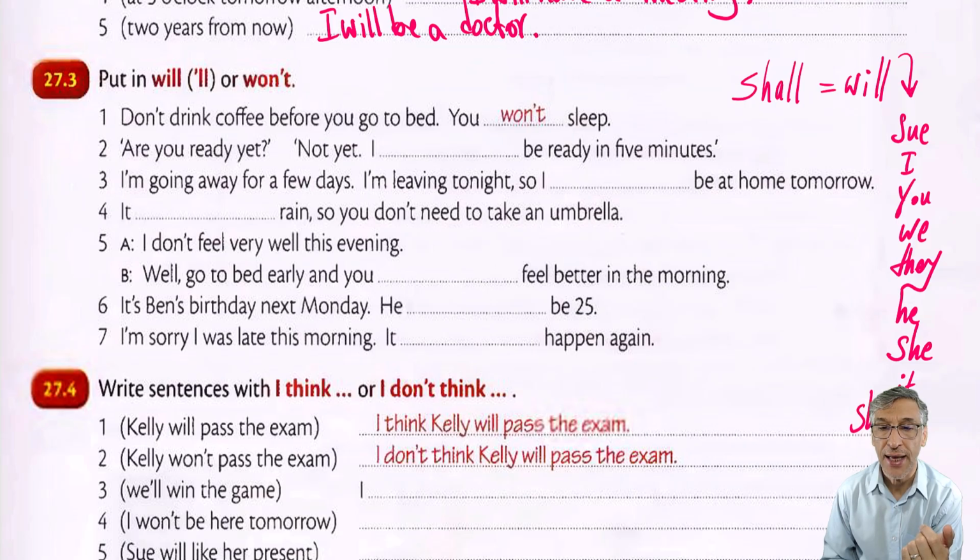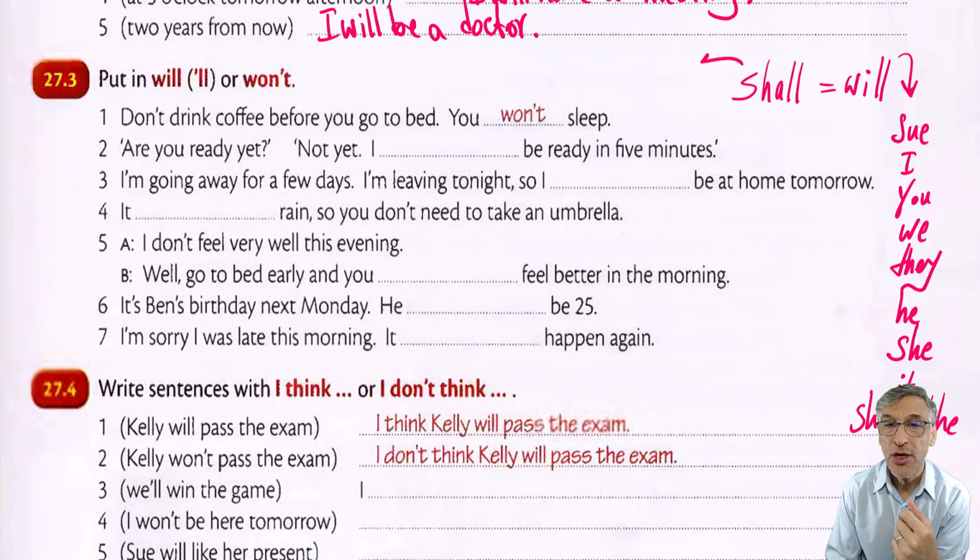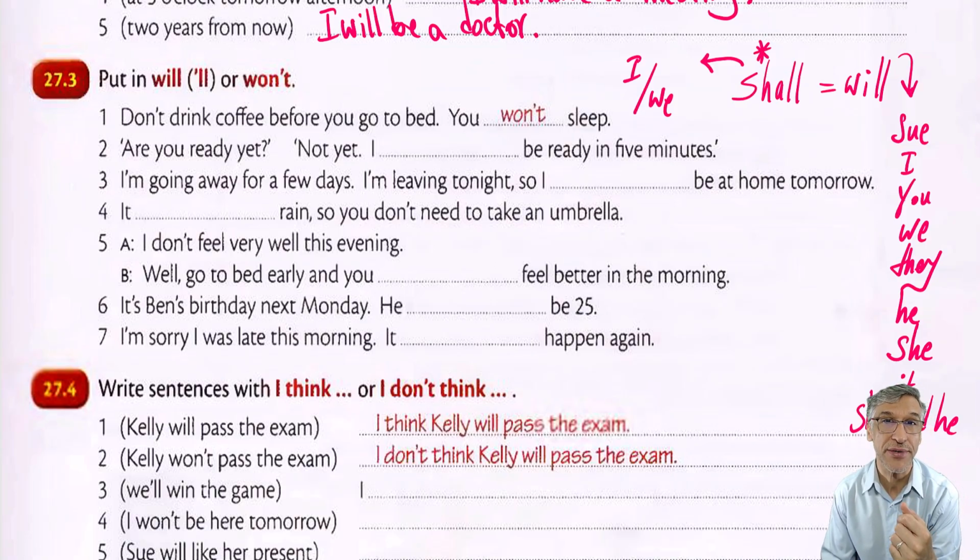But shall, we use it only for I and we. Only. Be careful. This is very, very important. You hear it from native speakers. It is fine. But it is a little bit, I believe, old. So be careful about this tip.